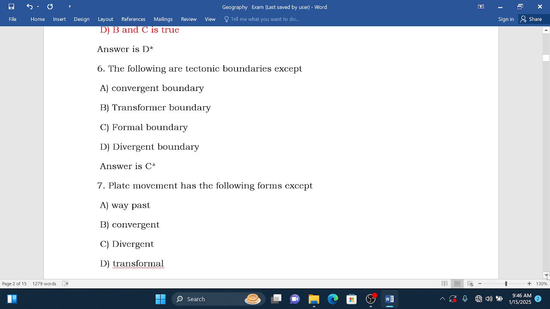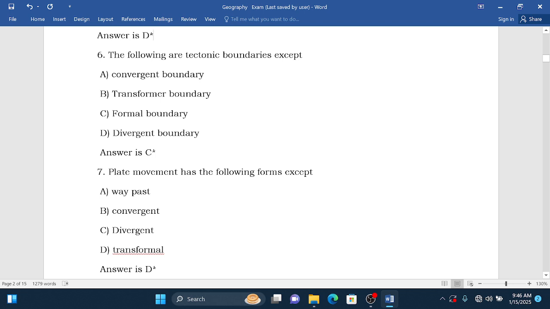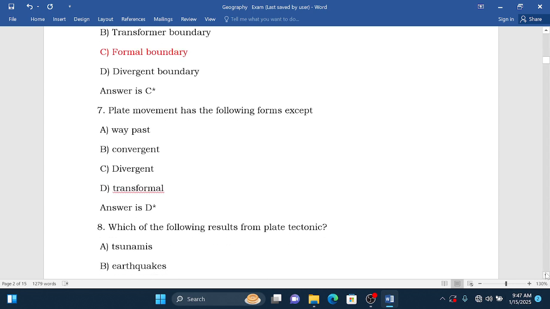Question number 6 is asking, the following are tectonic plate boundaries except. They give us different tectonic plate boundaries, but they want us to choose which one is not a tectonic boundary. A, convergent boundary. B, transform boundary. C, formal boundary. D, divergent boundary. The correct answer is C, because we don't have any formal boundary. A formal boundary doesn't exist. Let's go to question number 7.